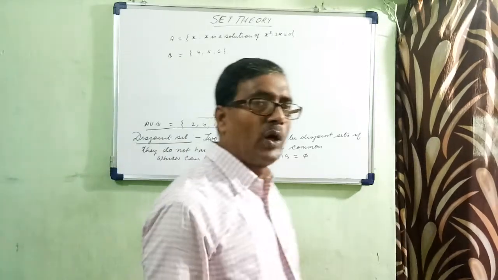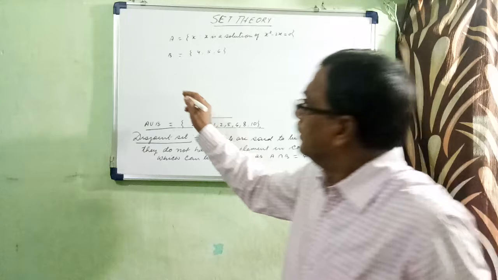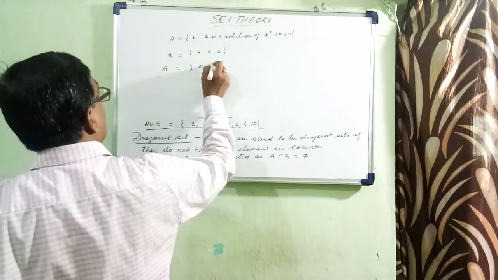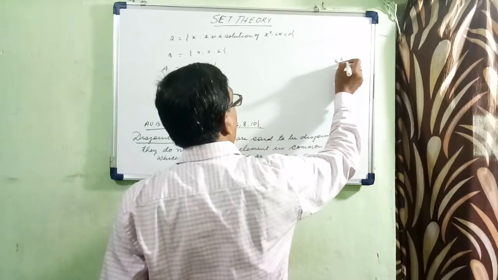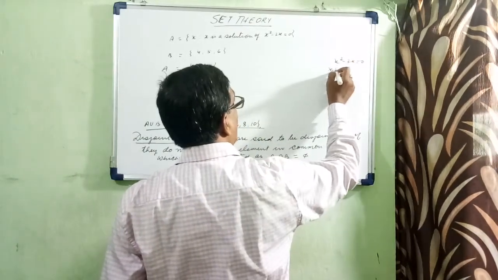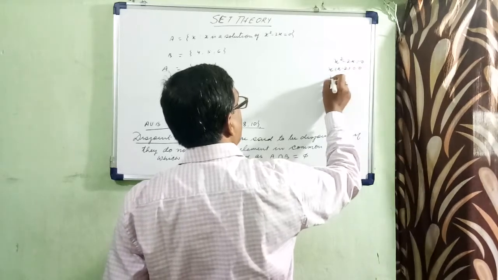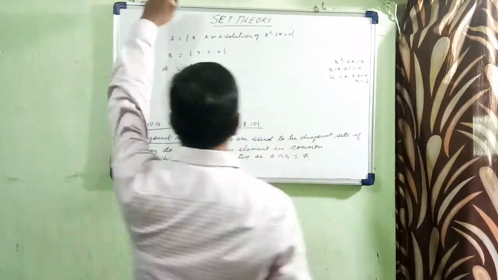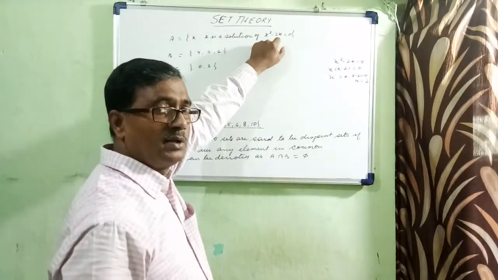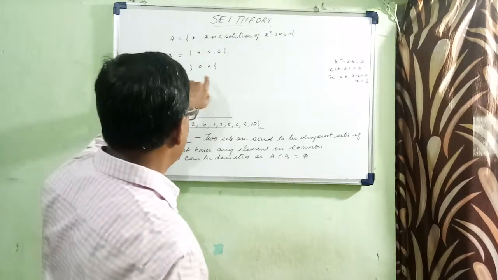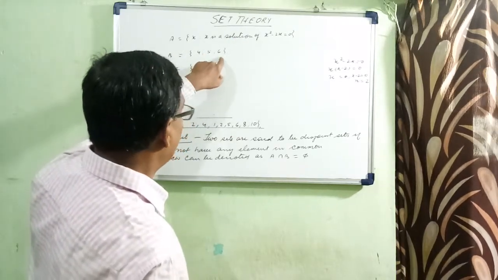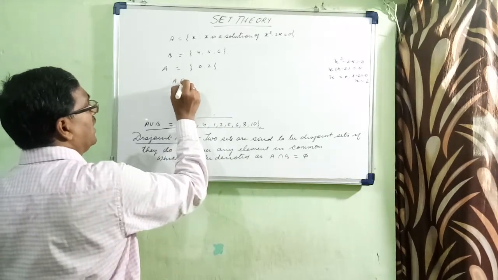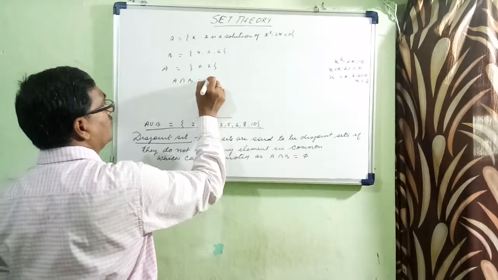Let us find the elements of A. x square minus 2x is equal to 0, so x common, x minus 2 is equal to 0. So x is equal to 0 and x is equal to 2. Therefore the elements of A are 0, 2. The elements of B are already given, 4, 5, 6. Is there any element common? No. So that's why A intersection B is equal to ϕ.